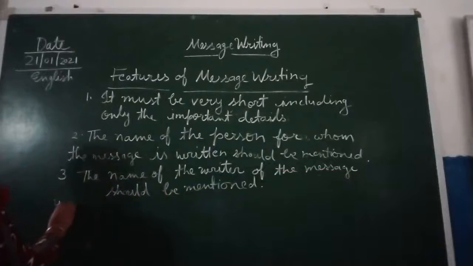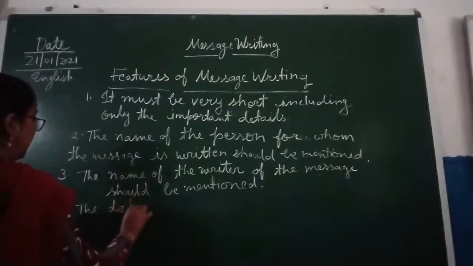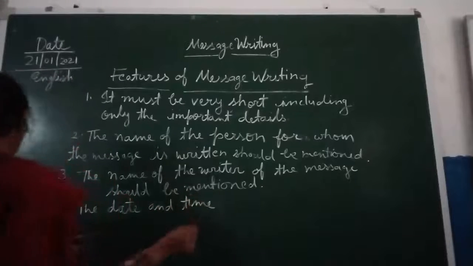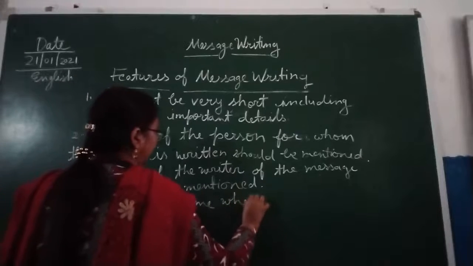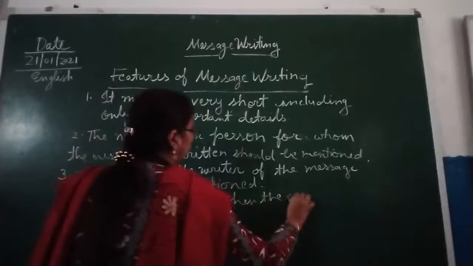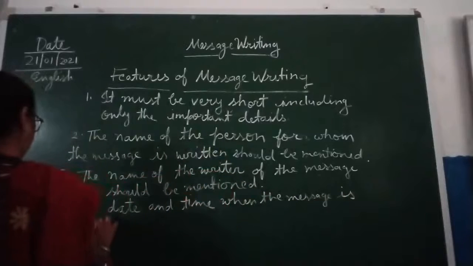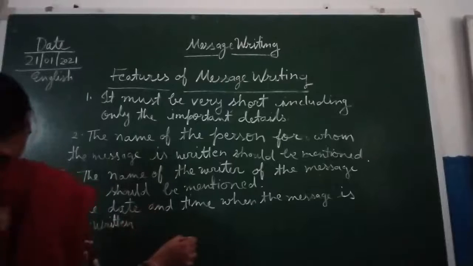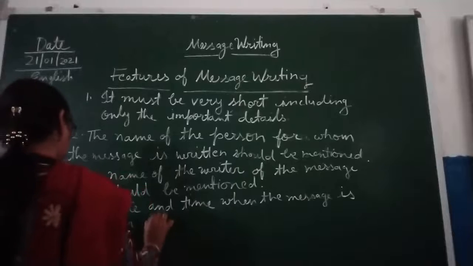Now we are moving to number 4. Number 4 is the date and time. The date and time when the message is written should also be mentioned.